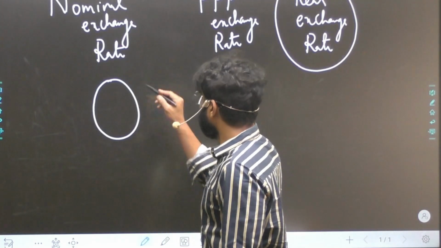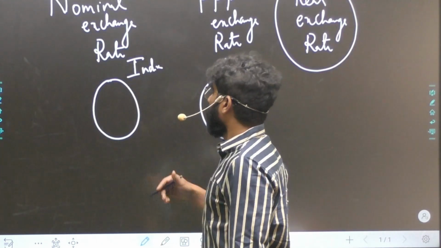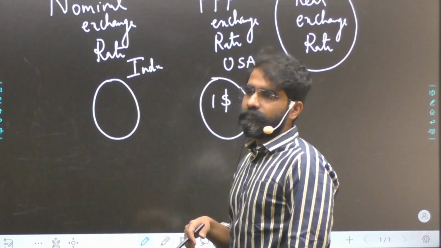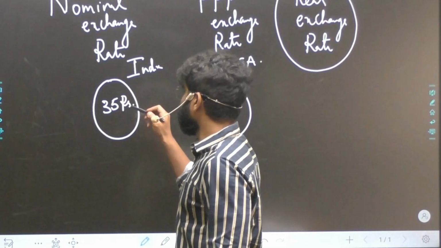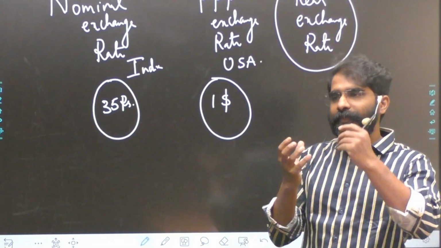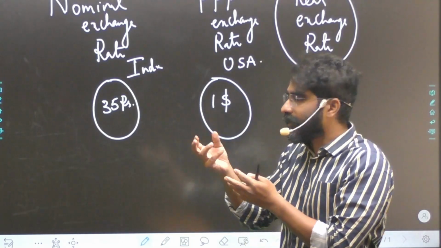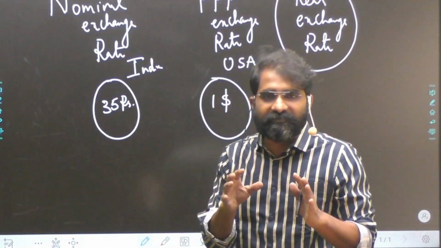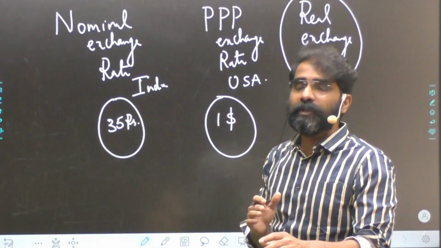Okay, so let's take India and US. Let's say one ice cream in US is $1 and the same ice cream in India is 35 rupees. Now this is nothing but the PPP exchange rate. I'm taking a basket of goods, comparing it in US, which is equal to $1, and the same basket in India is 35 rupees. So $1 is equal to 35 rupees, which is the purchasing power parity exchange rate, or the PPP exchange rate.